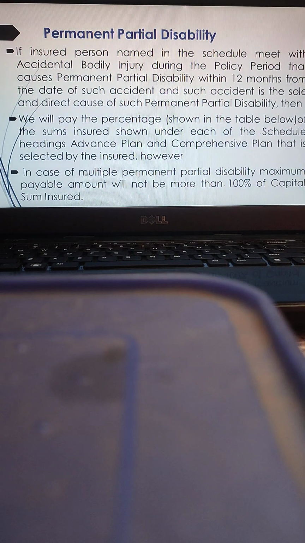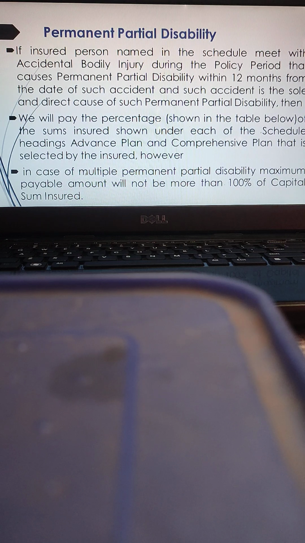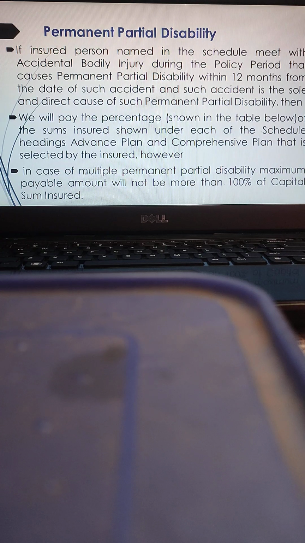Then comes permanent partial disability. If the insured person named in the schedule meets with accidental bodily injury during the policy period that causes permanent partial disability within 12 months from the date of such accident, and such accident is the sole and direct cause of such permanent partial disability, the company will pay the percentage shown in the certificate.